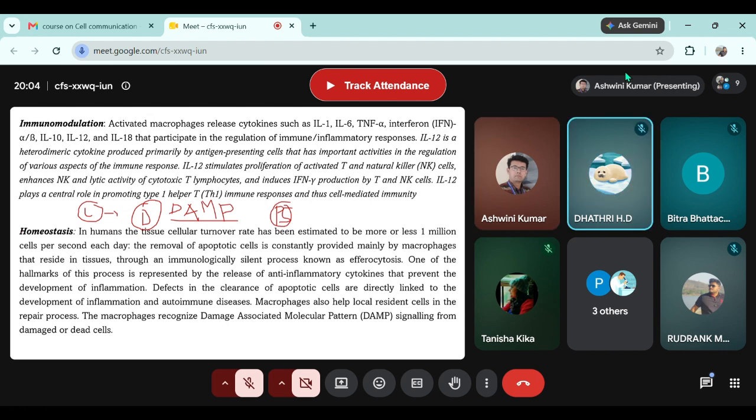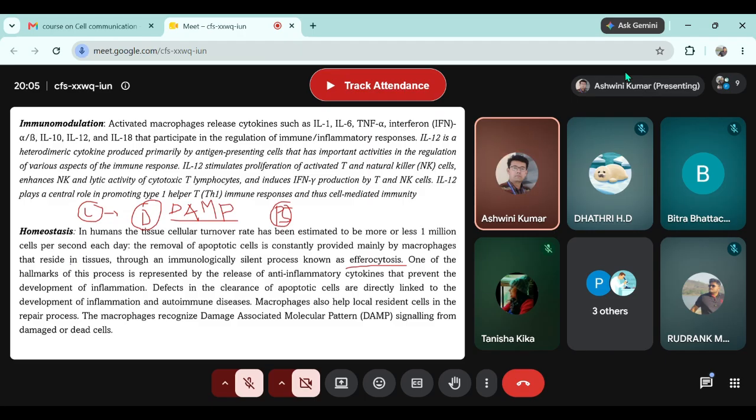Yes, sir. Okay. Now, this eating of dead cells by the macrophages is called efferocytosis. When a macrophage eats something from outside, mostly in case of a pathogen, we term that process phagocytosis.